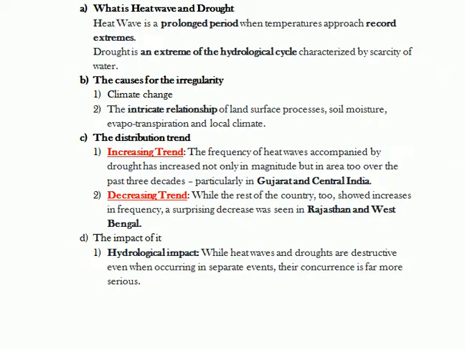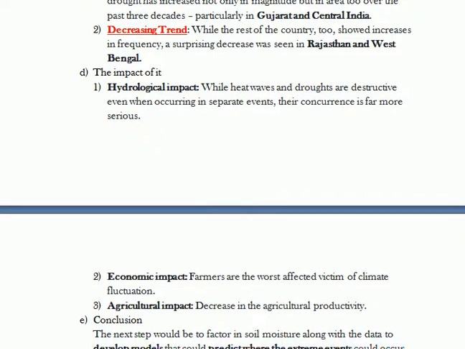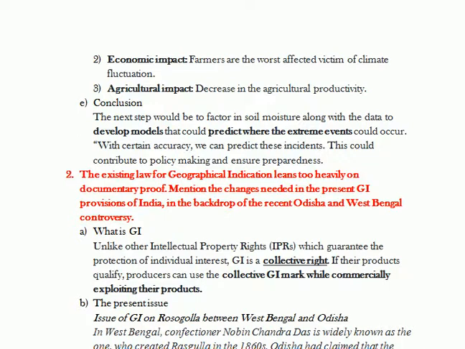Now what is the impact of this hydrological impact? What will we be able to find? These conditions, a heat wave or drought, are very severe when they come alone, but if one of these events is accompanied by the other, then the situation becomes more and more detrimental. Besides that, it has a negative economic impact, because it is going to reduce the income of the farmers. Agriculture impact, again: the productivity of agriculture is also going to decrease.